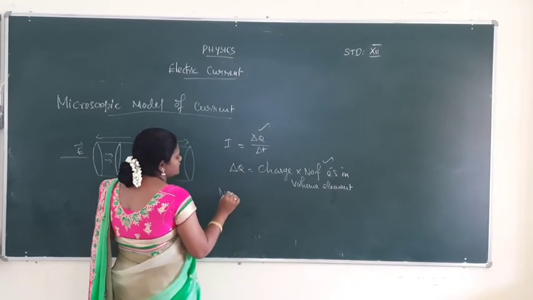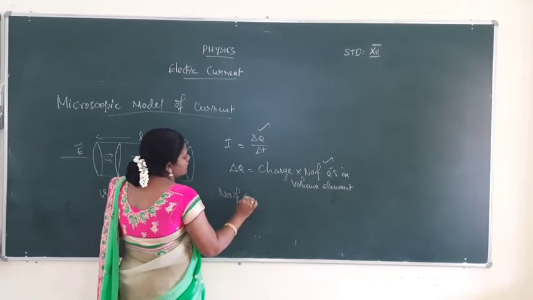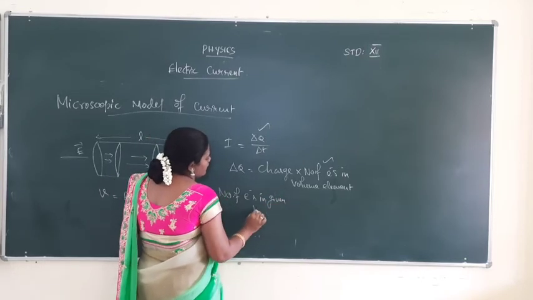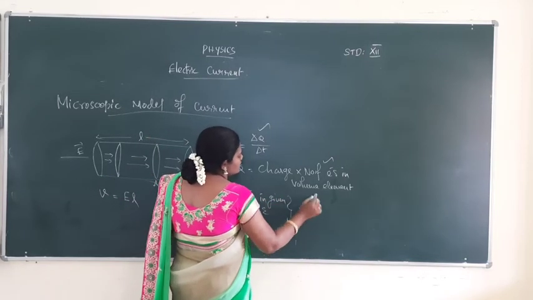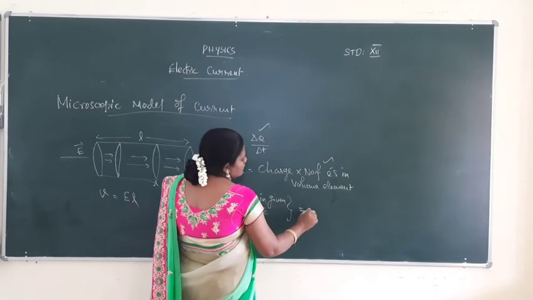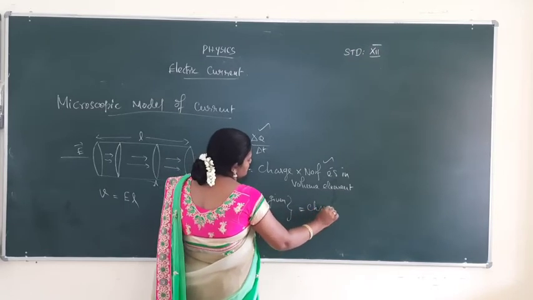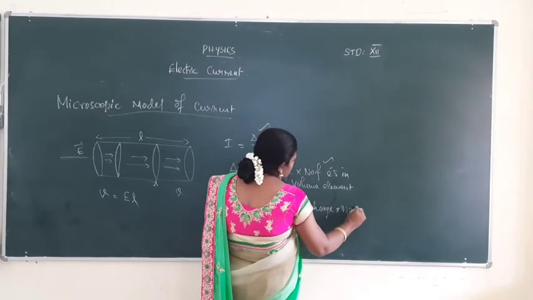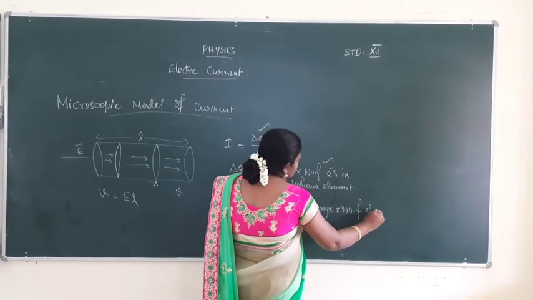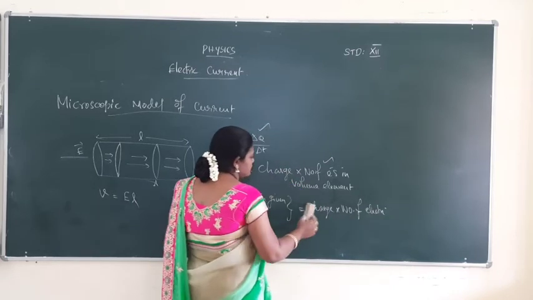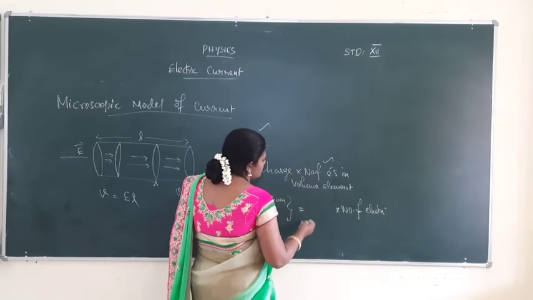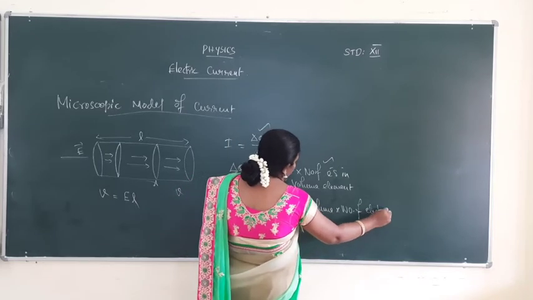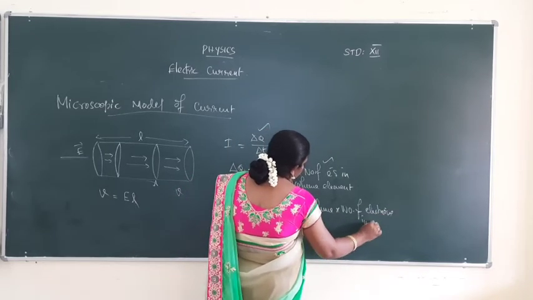Number of electrons in the given volume element is equal to volume into number of electrons in a given volume.